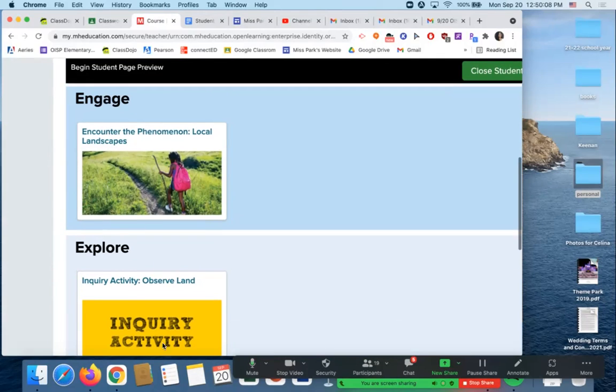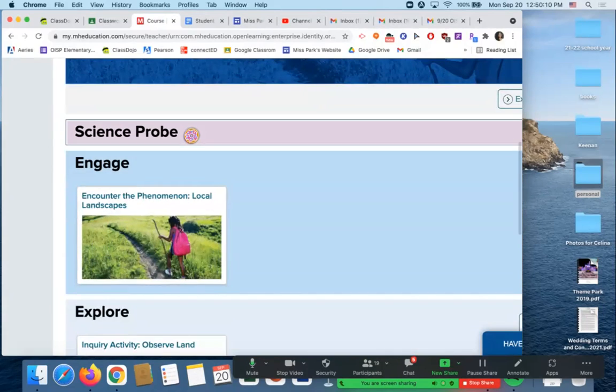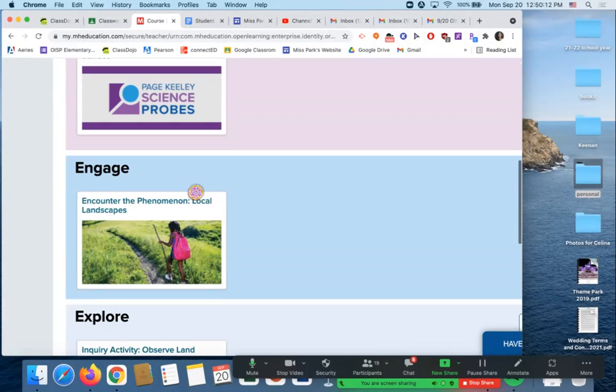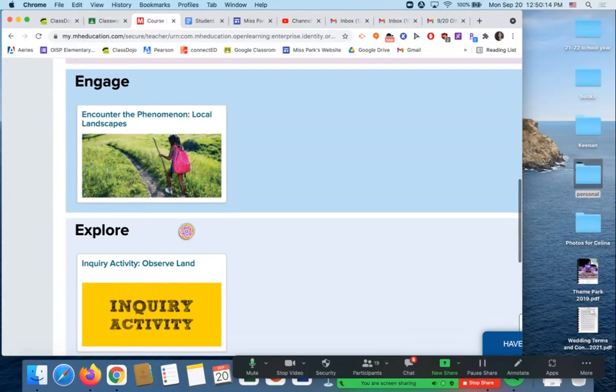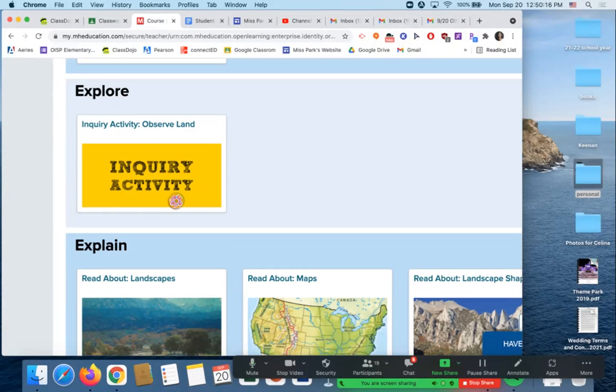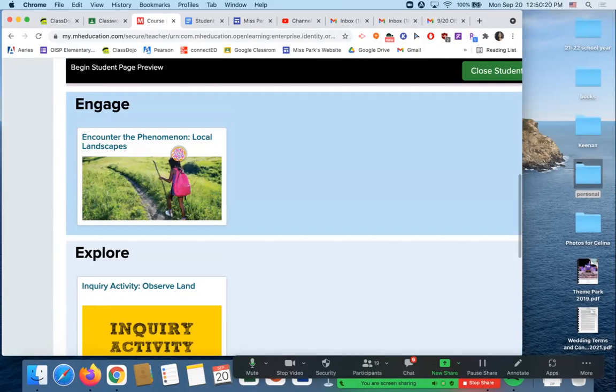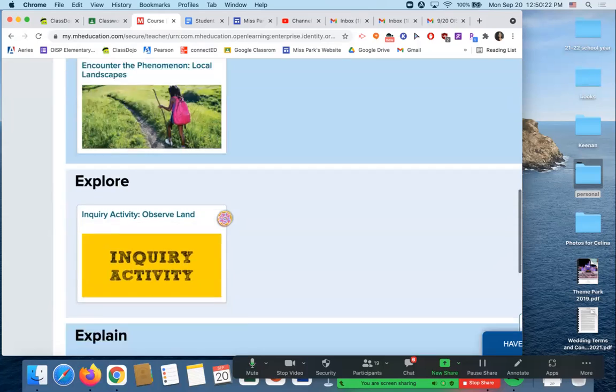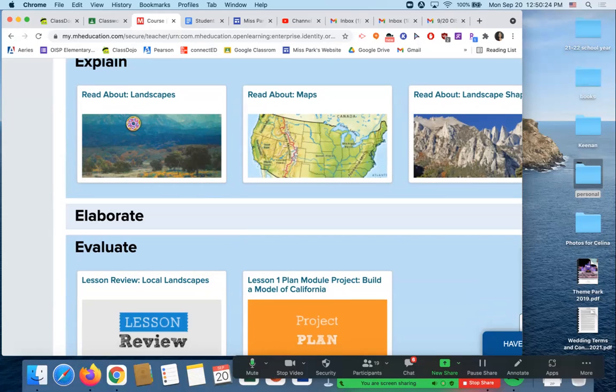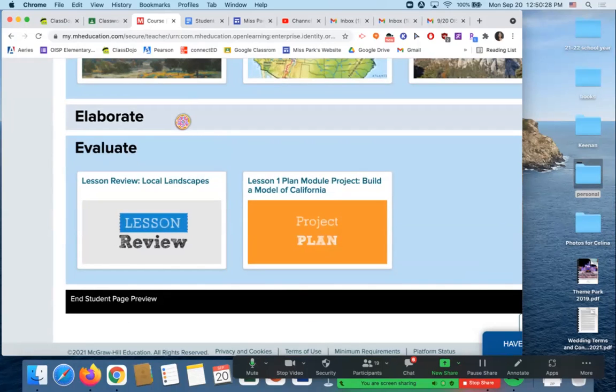Now, you are going to notice that there are other links that you can click. For example, you can click on the Science Pro, you can click on engage, you can click on explore. However, I'm not going to require those things to be completed. So if you want to click around, you're more than welcome to. However, for class, we are only going to be doing the explain and the evaluate. If you want to do the elaborate, you can.